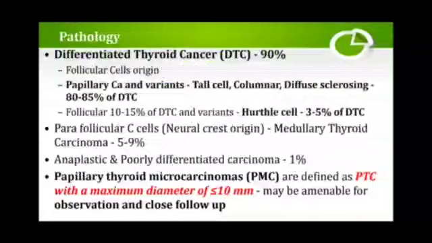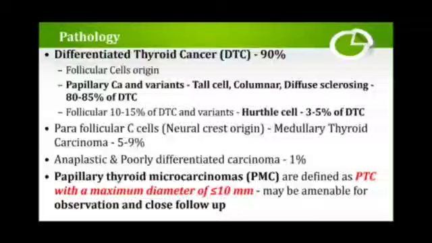Coming to pathology, what are the most common? The most common is differentiated thyroid cancer, which is of follicular cell origin: papillary carcinoma and its variants, and follicular carcinomas. The variant of follicular is the Hurthle cell, at 3 to 5%. Apart from differentiated thyroid cancer, which is 90%, there are cancers arising from parafollicular cells, which lead to medullary thyroid carcinomas, about 5 to 9%. And the least common is anaplastic and poorly differentiated carcinoma, in 1%.